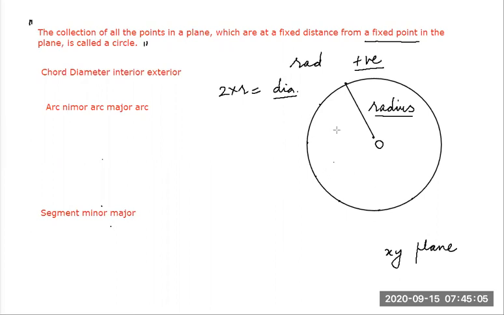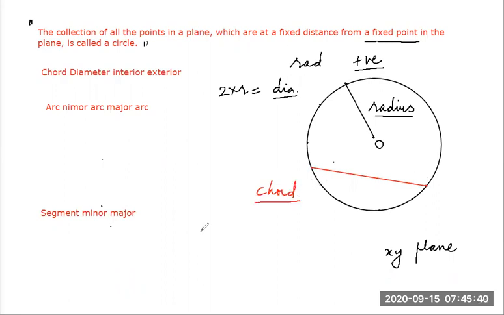So all the points on the circumference, let's say I take two distinct points, students, on the periphery, or I say on the circumference of the circle. Let's say I join these 2 points. This is known as the chord of the circle. All right, it's really great. So this is known as chord. I'll write it, C-H-O-R-D, chord of a circle.